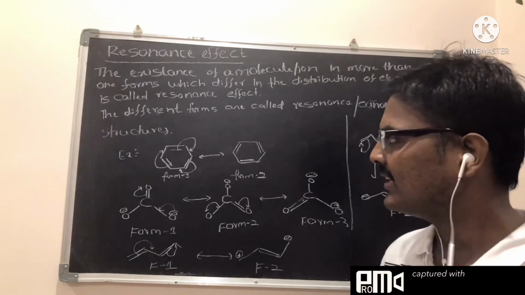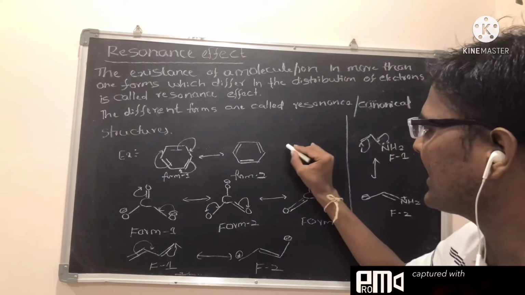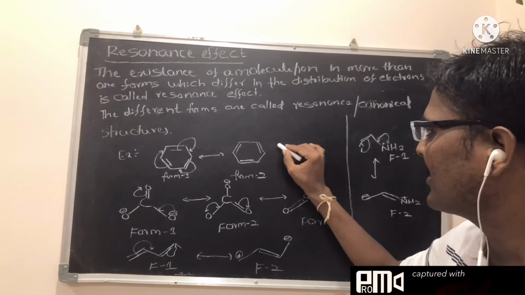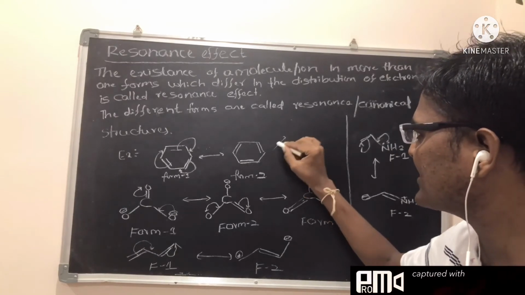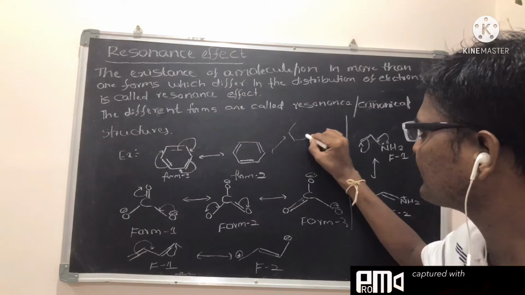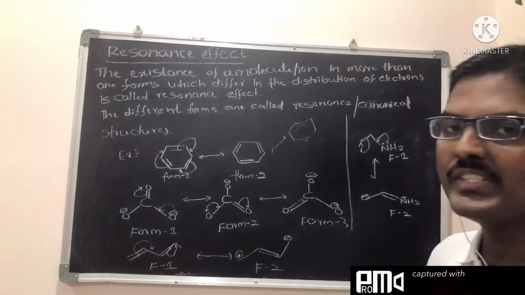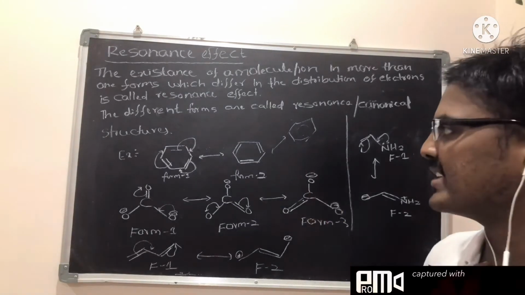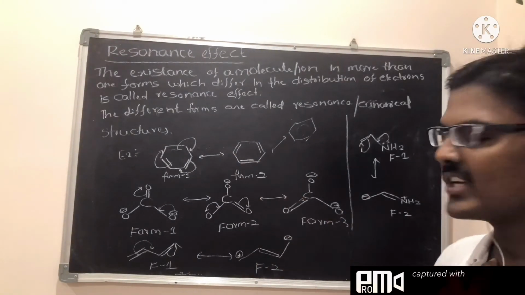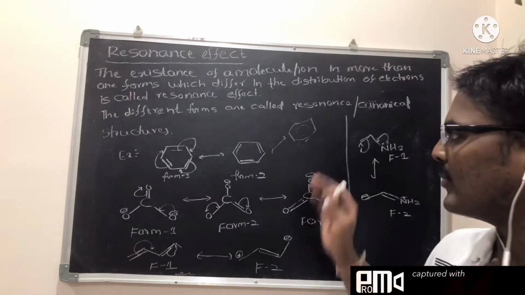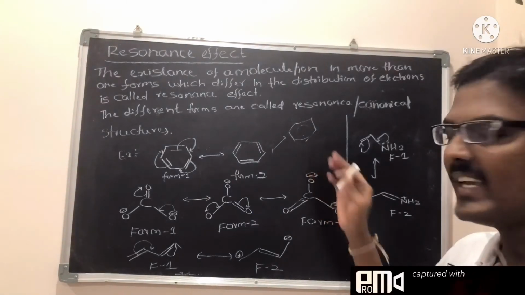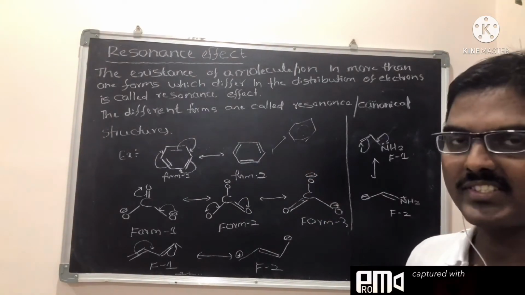In this case of benzene, we are taking a resonance structure. So the resonance structure we take this way. This way we represent the benzene resonance structure. So two structures are possible. The molecular structure we take as a resonance structure.